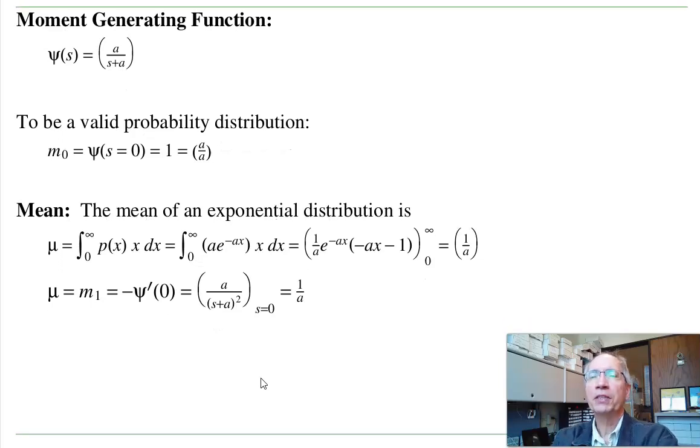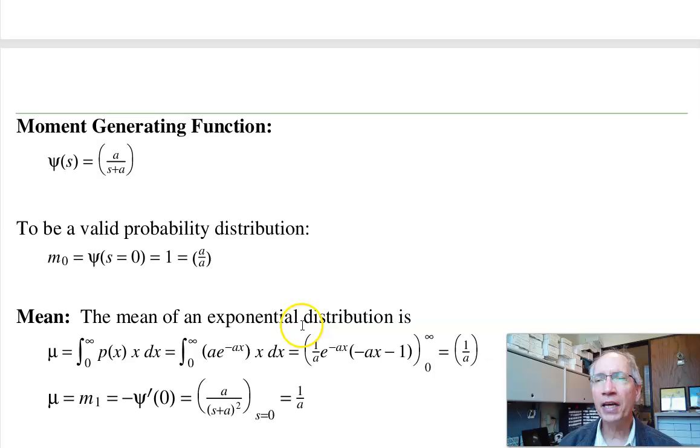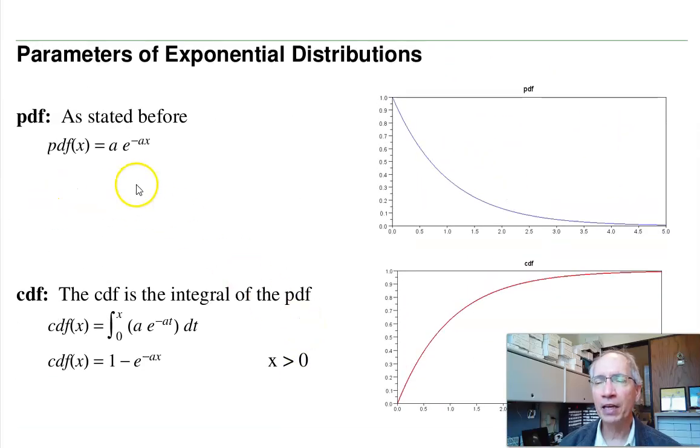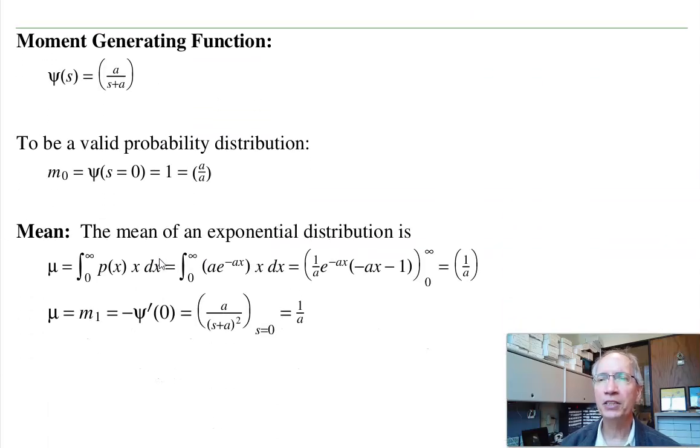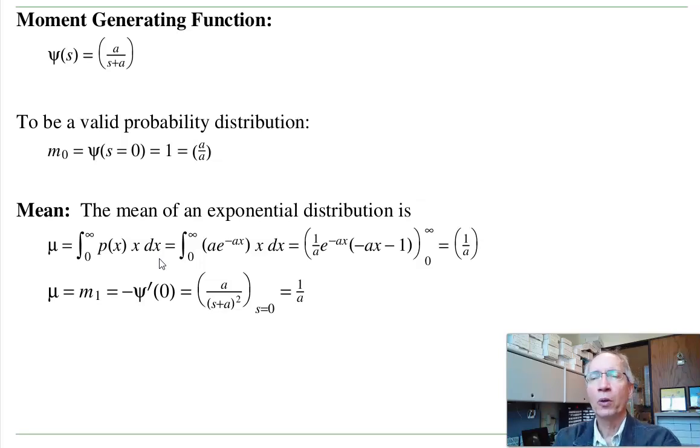This is where moment generating functions are really useful. If I have this function and I want to find the average, that's actually kind of hard because this goes out to infinity. So finding the mean and the variance is difficult with the PDF. Can be done, but difficult. It's actually easier using the Laplace transform or moment generating function. The Laplace transform is called the moment generating function because you generate moments with it. The 0th moment has to be 1. That's the total probability. In statistics, all probabilities sum to 1. So if I plug in s equals 0, I get a over a, or 1. This is a valid PDF.